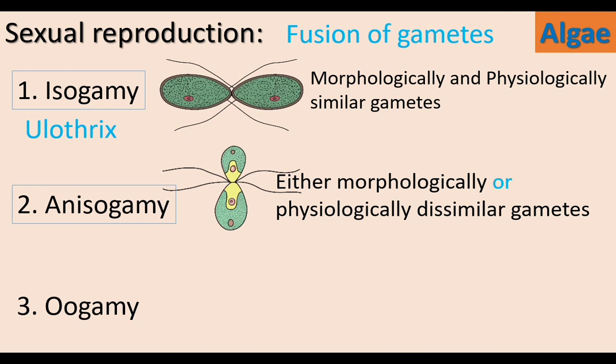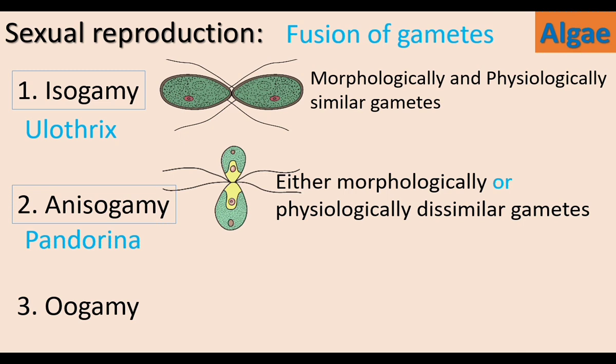In this second picture, the gametes are morphologically dissimilar. One is bigger in size, another one is small, but physiologically similar. Both are motile. Pandorina is an example of an anisogamous alga.